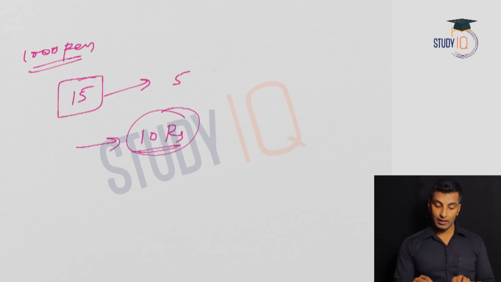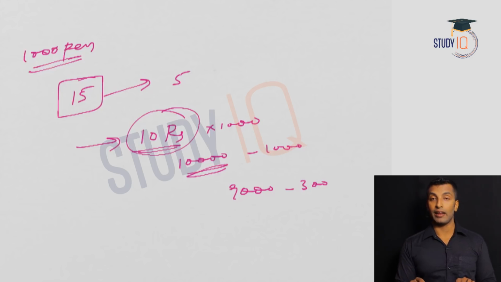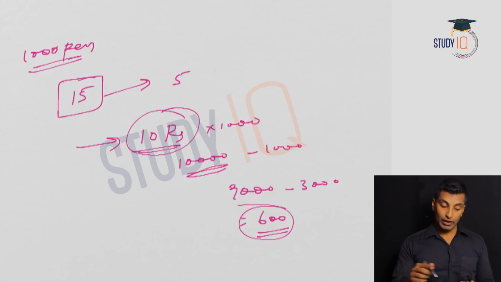So 10 rupees into 1000 is what you have now, right? That is nothing but 10,000. In that you need to pay rent, that is fixed, rent as 1000. So what you have left is 9,000. Now you need to pay salary. Let's suppose you are paying 3,000 as salary. Now what is left? 6,000. So this 6,000 is what you can calculate as your profit. Now we'll come to discuss this in detail.